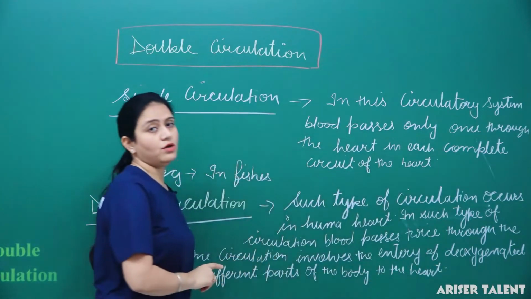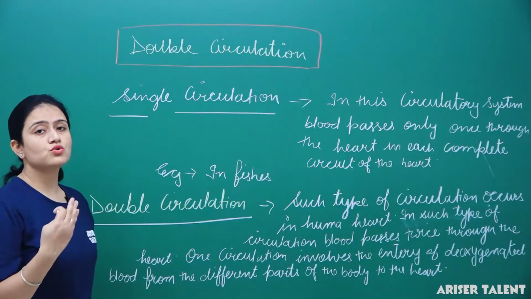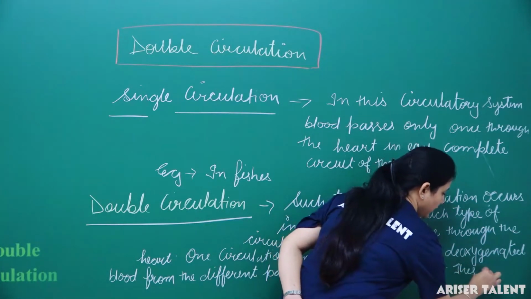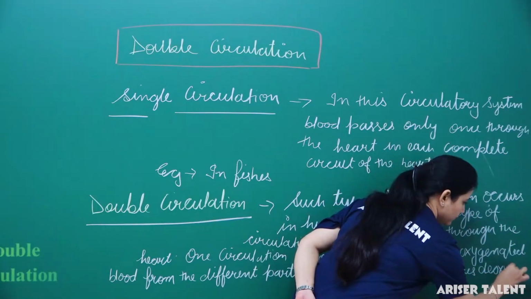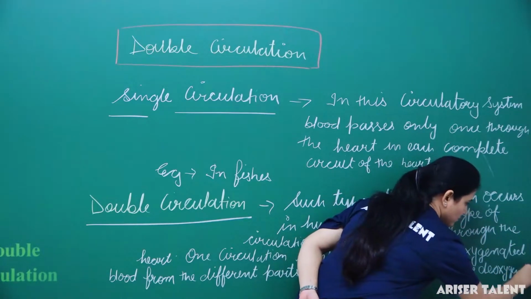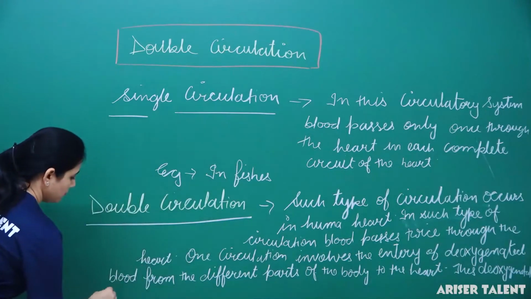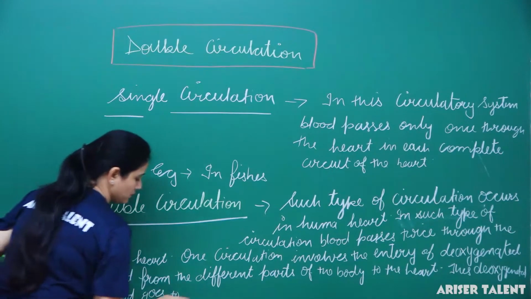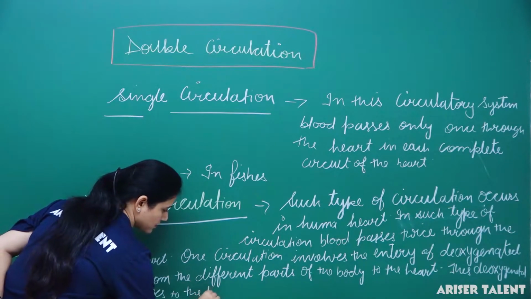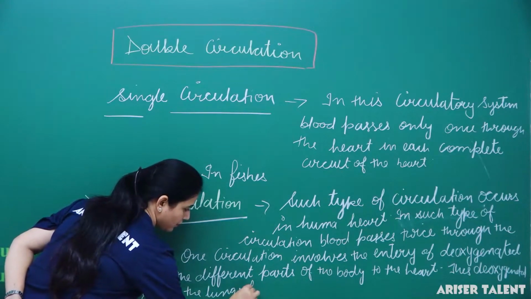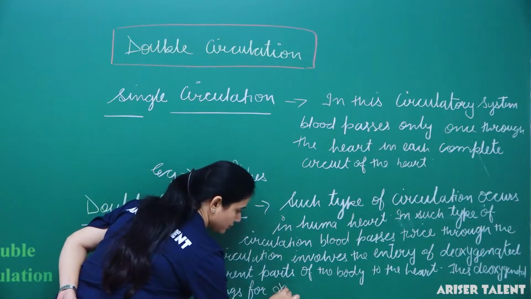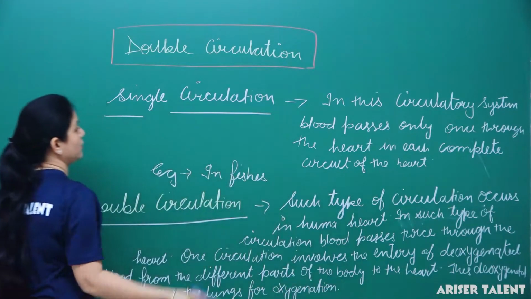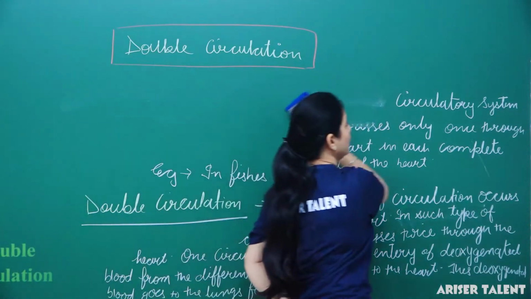Then this deoxygenated blood goes to the lungs for oxygenation. So this is the one circulation, and then the second circulation.